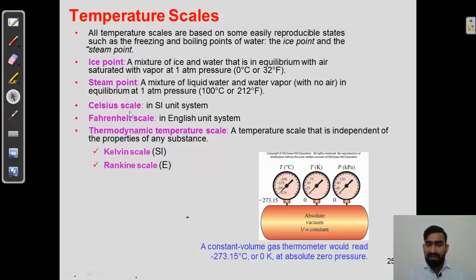What is the Celsius scale then? In the SI unit system we will see Celsius. In the English system we will see Fahrenheit, and Celsius we will take in SI unit.